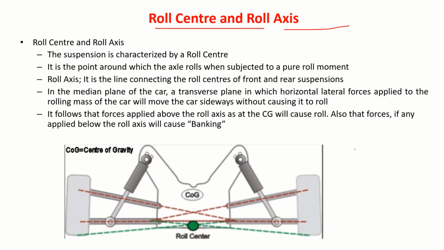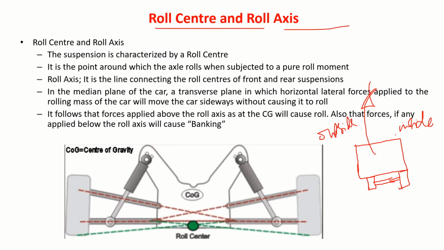As I explained earlier, suppose this is your vehicle. These are the wheels, the axle, and you see here, suppose this is taking a turn like this. This I call as inside, and this I call outside. So there is a lateral load transfer like this. Okay, the vehicle rolls.